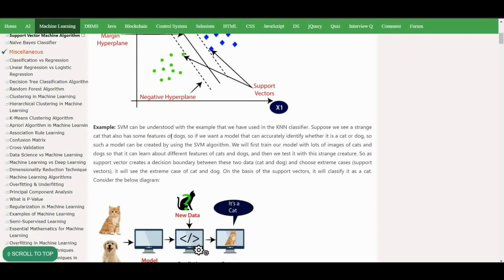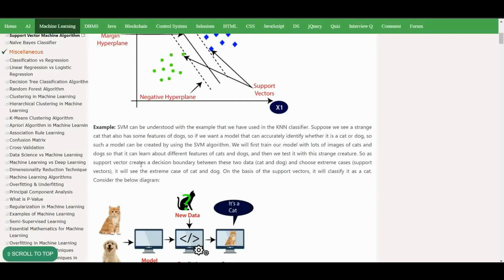Suppose SVM can be understood with the example that we had using the KNN classifier. Suppose we see a strange cat that also has some features of a dog. If you want a model that can accurately identify whether it is a cat or a dog, such a model can be created by using the SVM algorithm. We will first train our model with lots of images of cats and dogs so that it can learn about different features of cats and dogs, and then we test it with this strange creature.